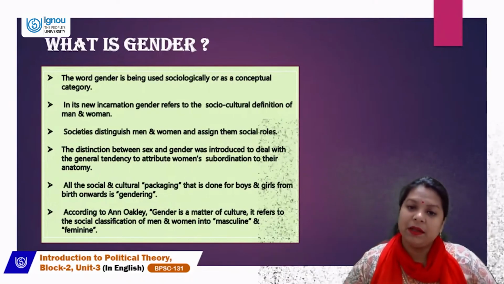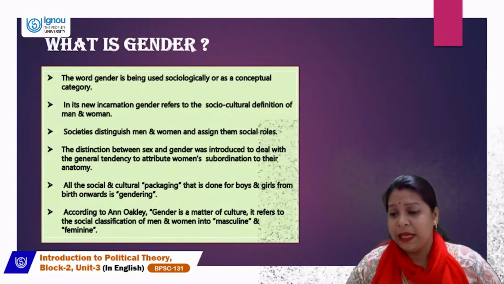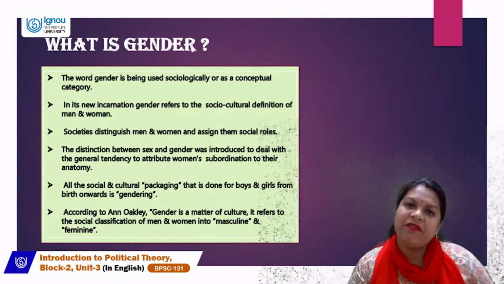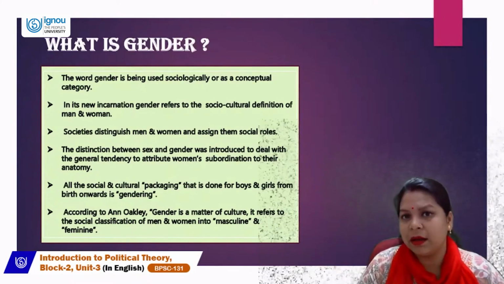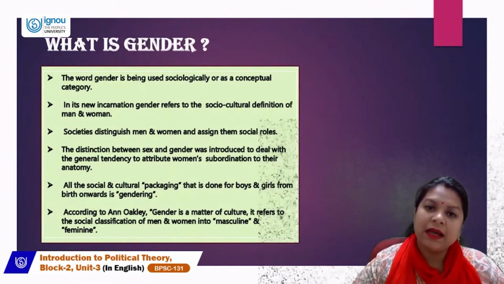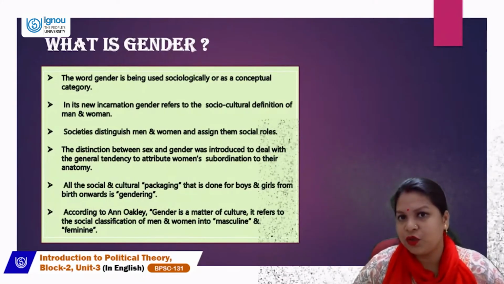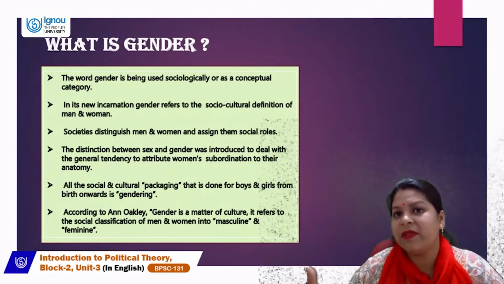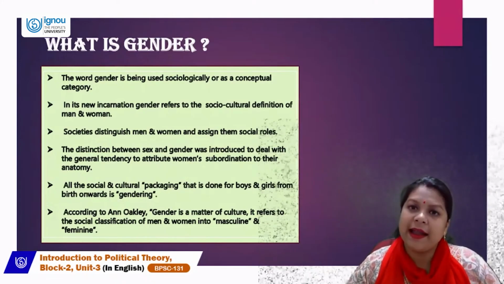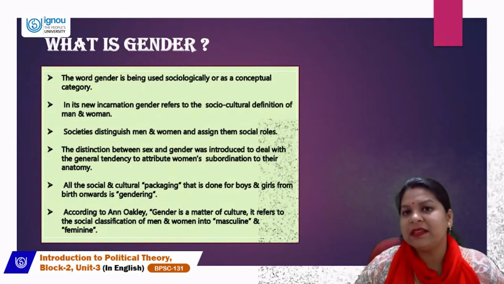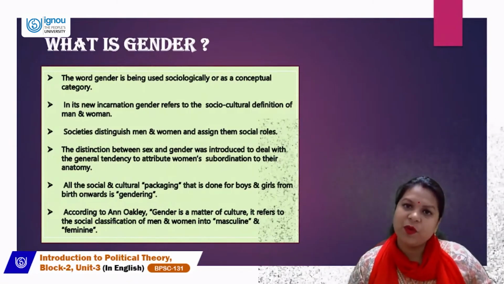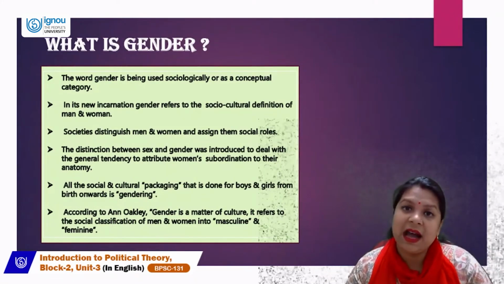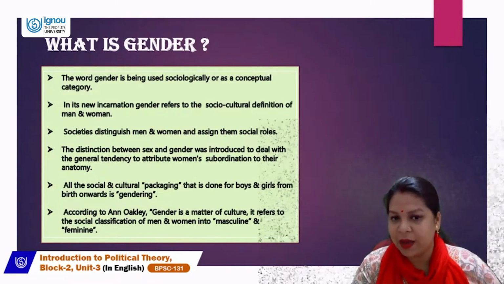For example, the social role of a man is to go out and work, earn a living, come back and keep a family and provide all the basic amenities to the family. The assigned social role of a woman is to keep the family happy, take care of the family and children. You have to be very compassionate, very kind, very submissive. It is the man who provides all the resources, and it is the duty of the woman to take care of the household chores. These are the social roles that are assigned to men and women.